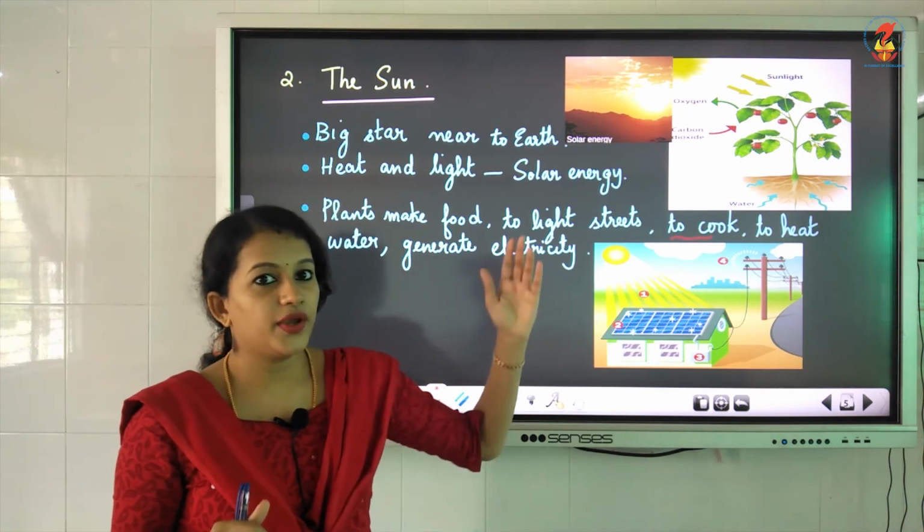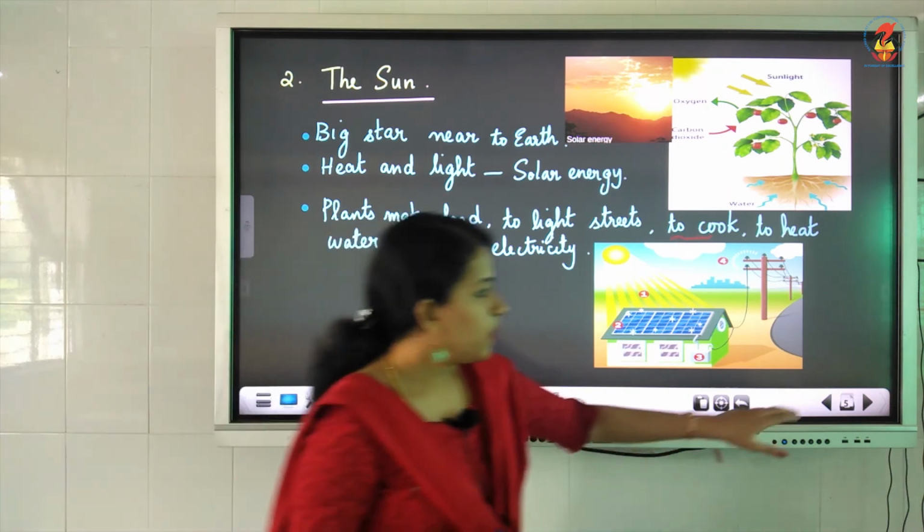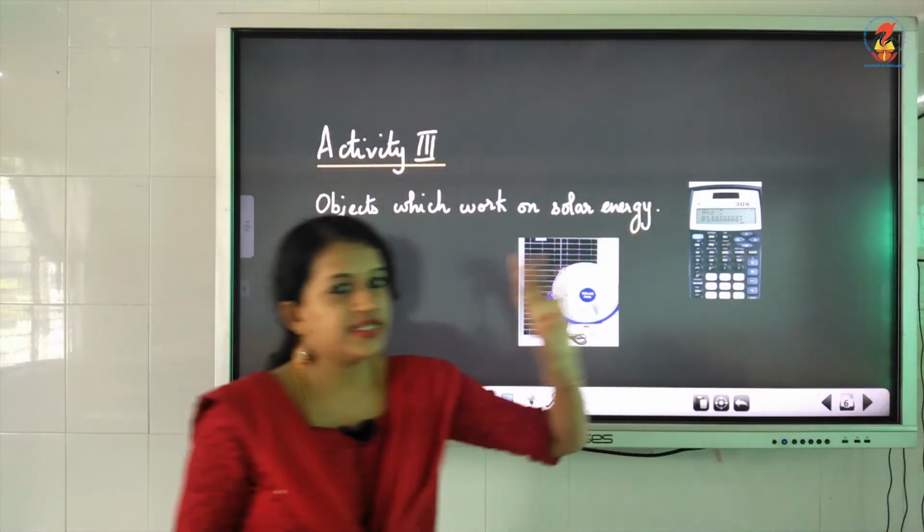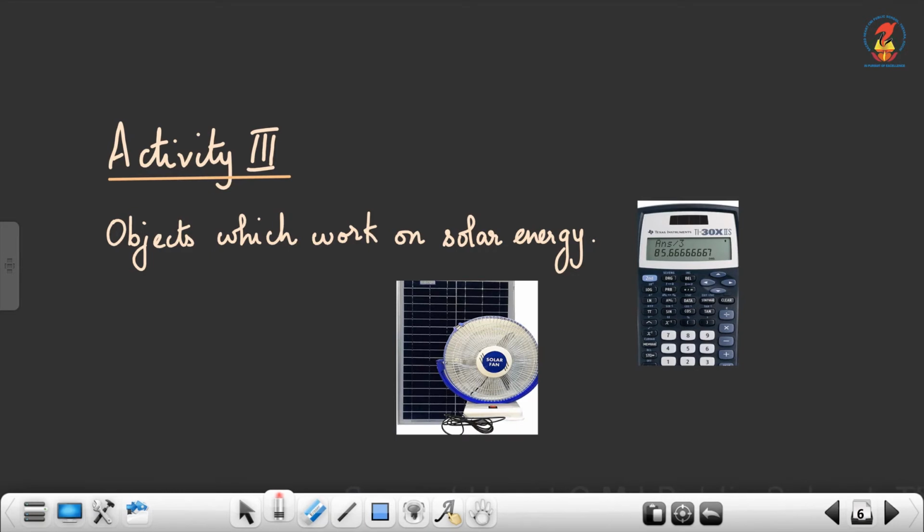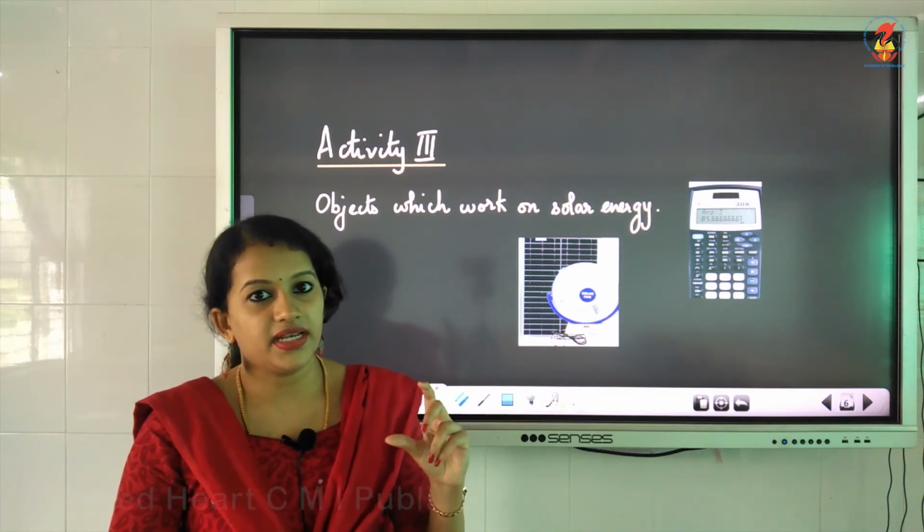And children, I hope it is clear. In your worksheet, there is an activity given. Activity 3. A column is given, a table is given.